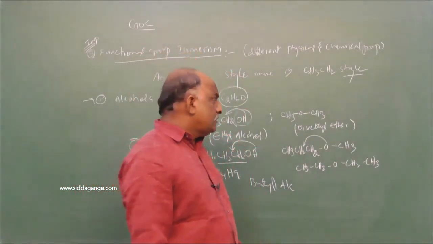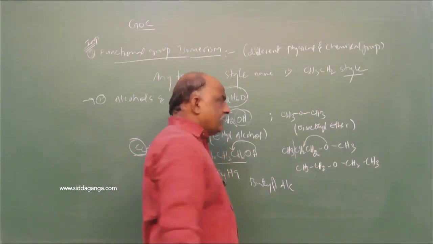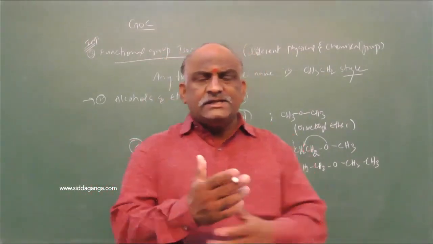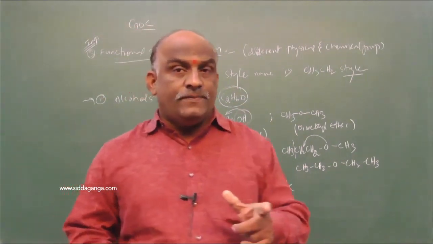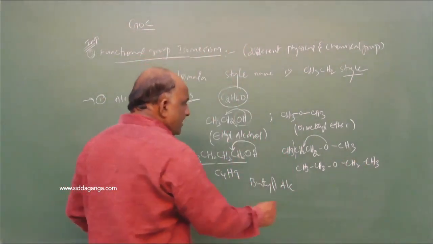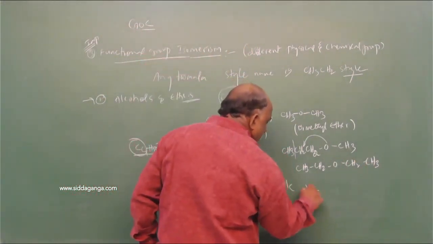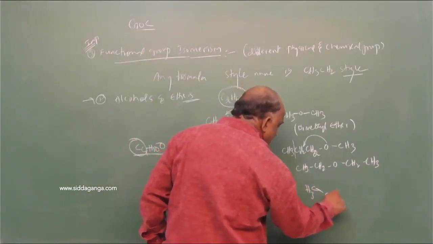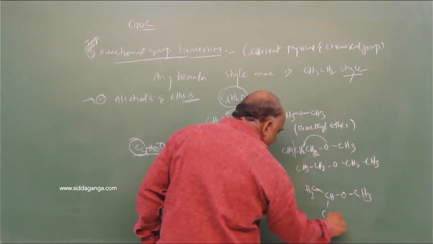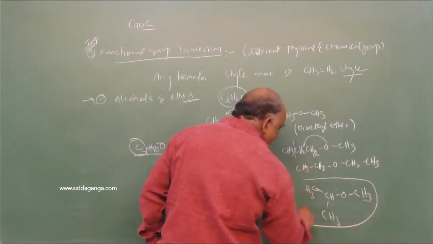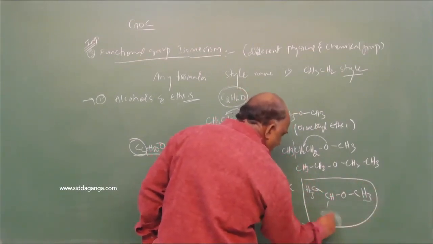What is the one more possibility? You break the CH3, and we get an isopropoxy group. What is isopropoxy? CH3, single bond, CH, single bond, O, CH3, CH3. My dear students, note this down.